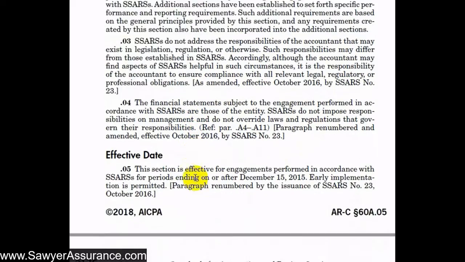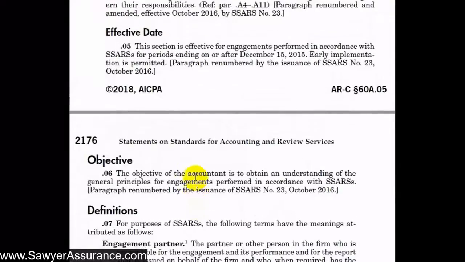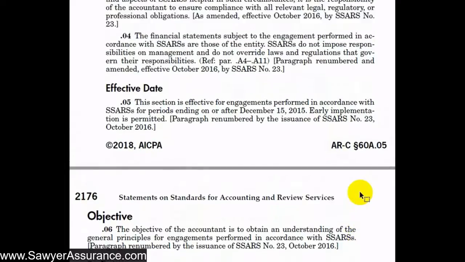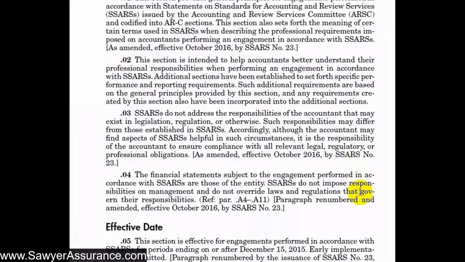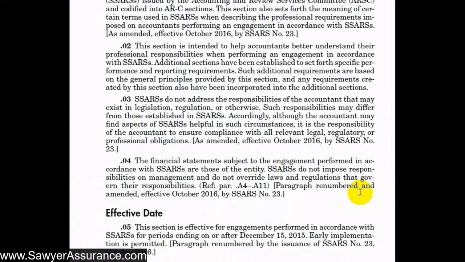So basically the objective of this AR-C section 60A is to give us an understanding of the general principles for engagements performed in accordance with SSARS. So it gives us the overarching goals for performing all engagements under SSARS, and that includes compilations, preparation engagements, as well as financial statement reviews. So now that we understand the scope of what this section entails, we can start digging into the details of how we go about performing these engagements in the next several videos.